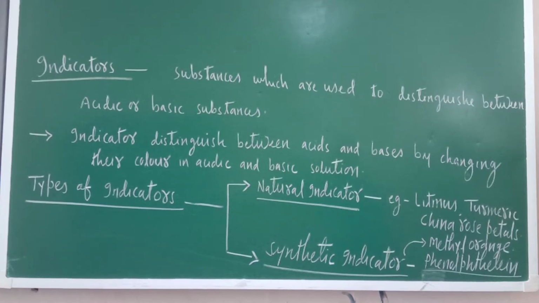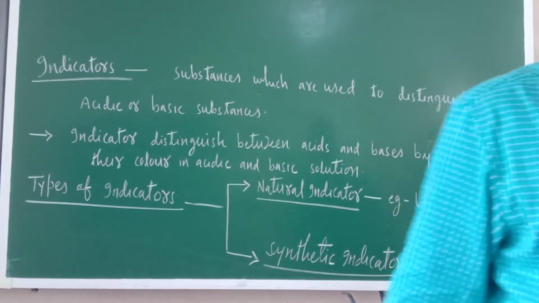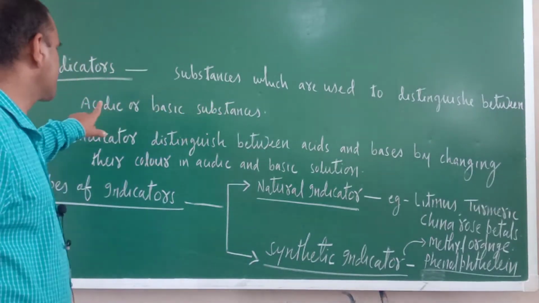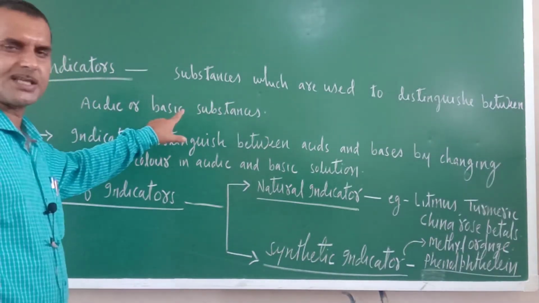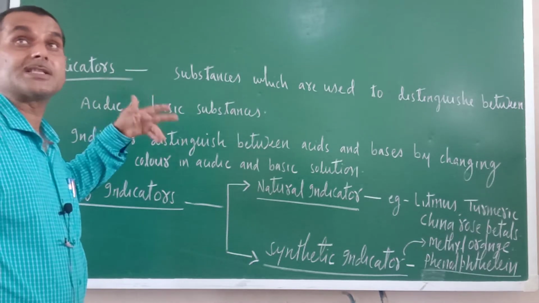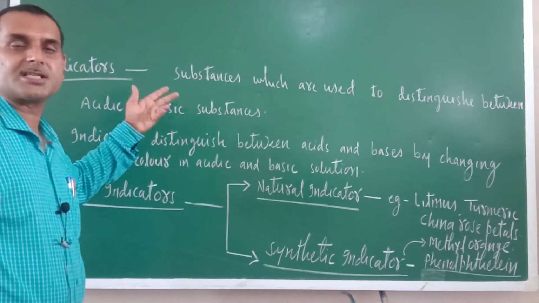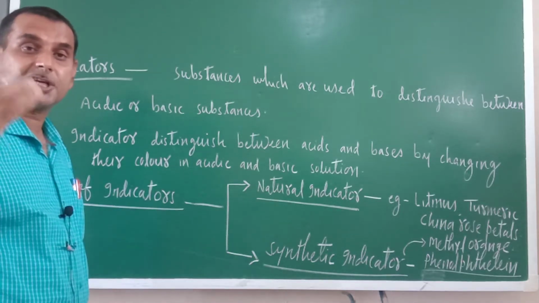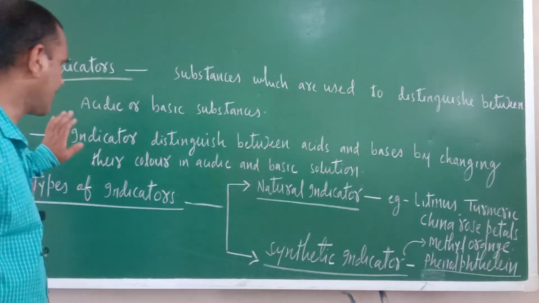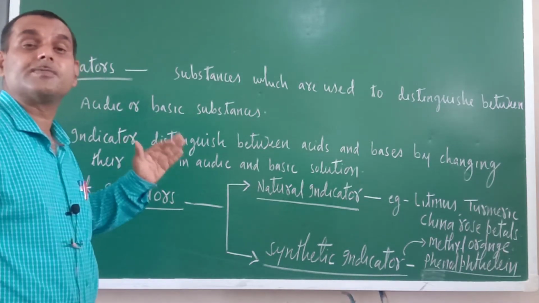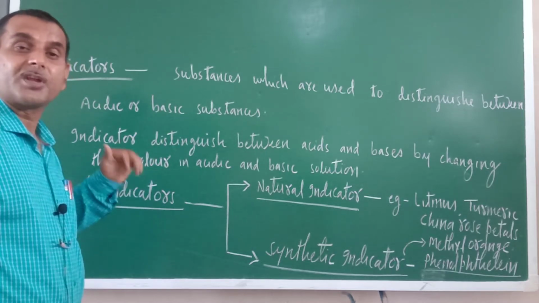Okay. So what are indicators? Indicators are the substances which are used to distinguish between acidic or basic substances. So indicator, as the name itself suggests, indicates whether the given substance is acidic in nature or basic in nature. Okay. Question arises here, how do they distinguish between acids and bases?